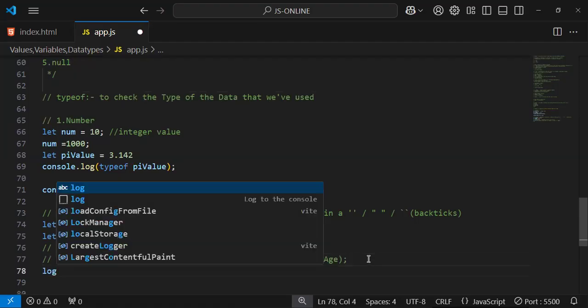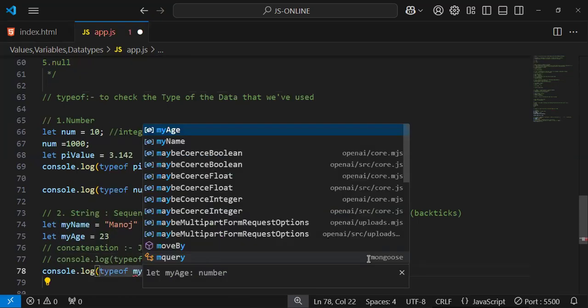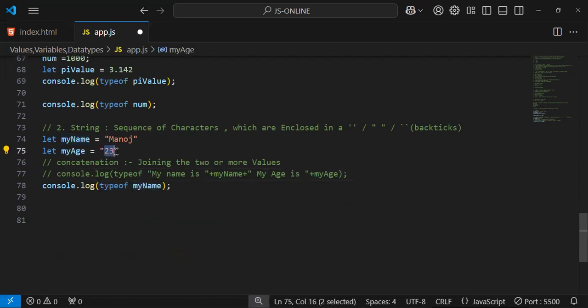So my age is obviously a number because 23 has no quotes. But if I pass 23 enclosed in double quotes, what will we get, a number or string? It's a string.